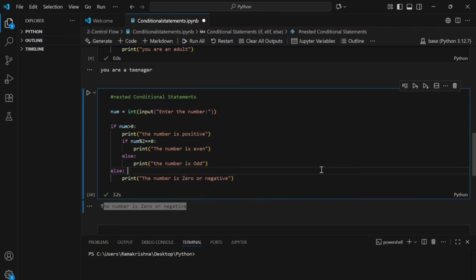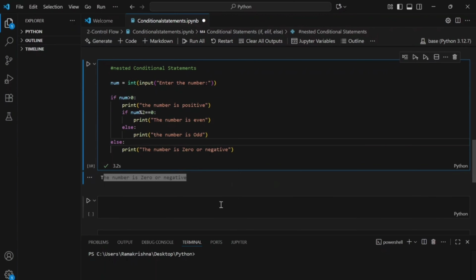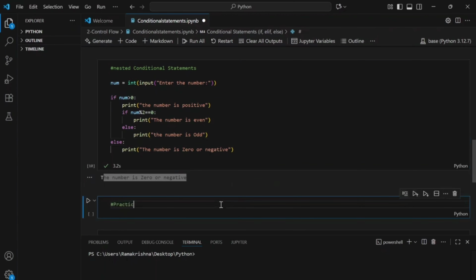So this is what nested conditional statements are. You'll have to take care of the indentation part. If you're not following indentation, you may get an error. I hope you got a clear idea on if, else if or elif, else and nested conditional statements now. Let us see some more practical examples, okay?